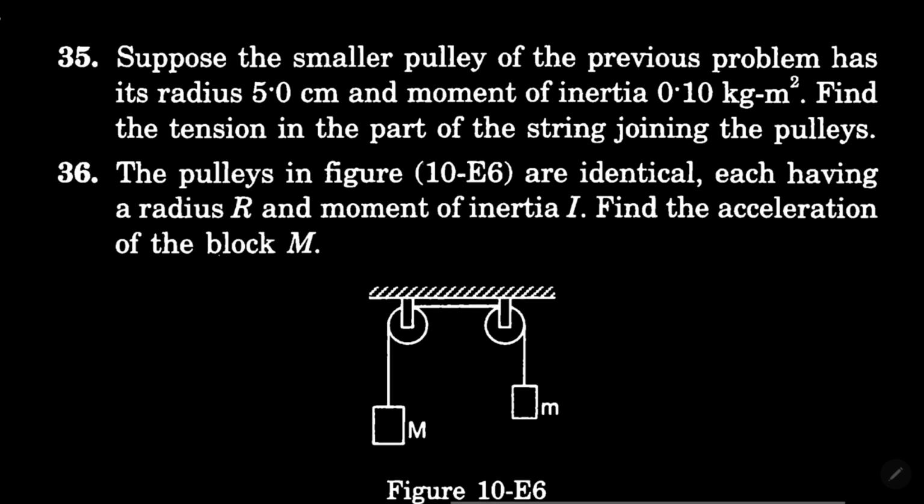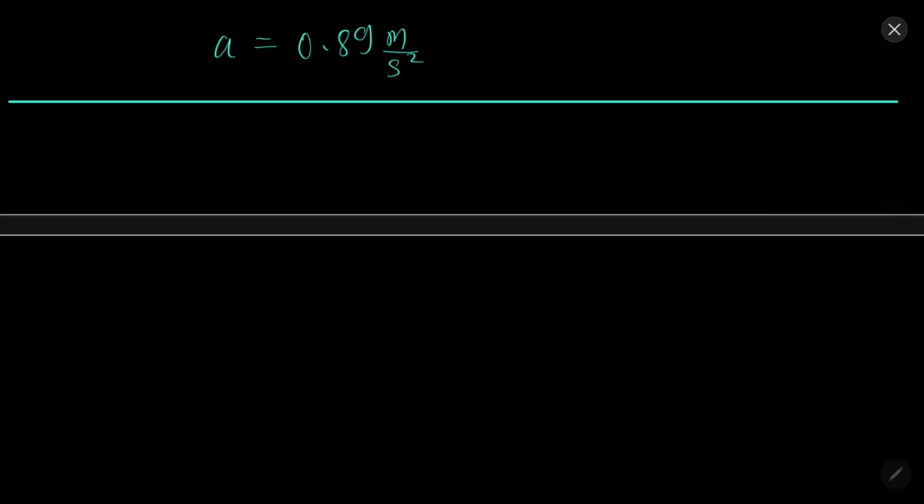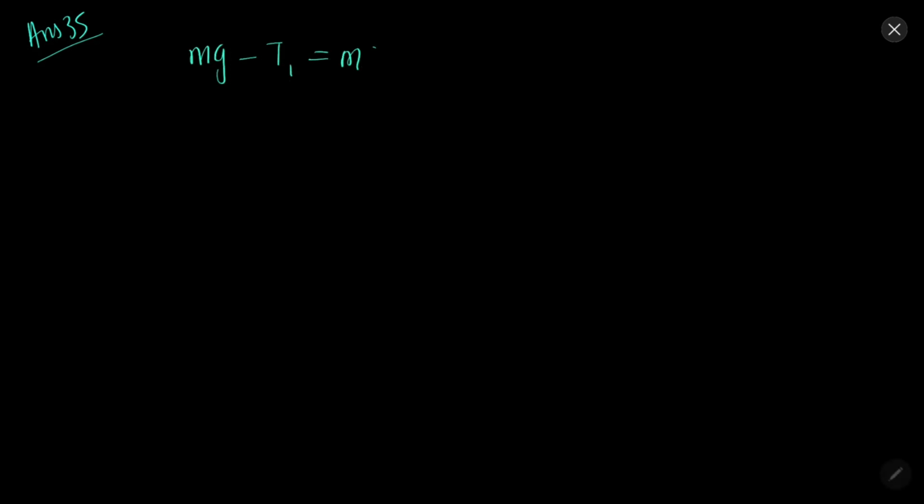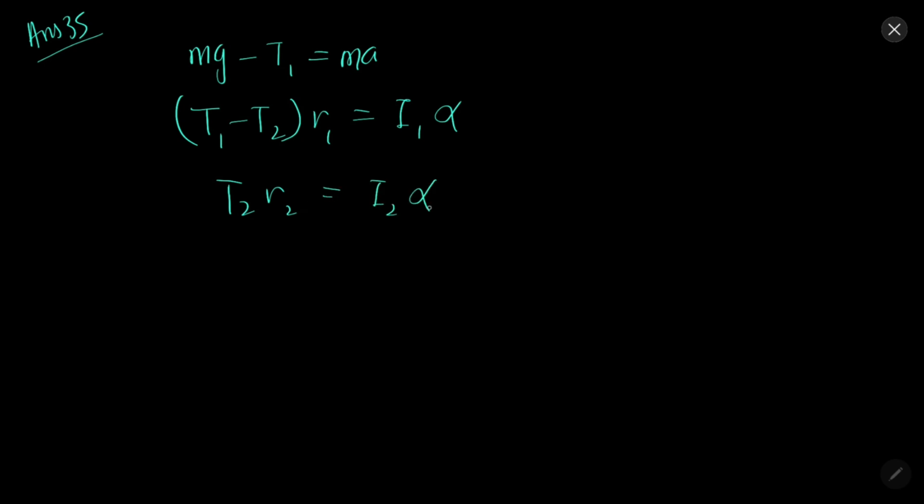In question 35, suppose the smaller pulley of the previous question is there. Find the tension in the part of the string joining the pulleys. Solution 35. So here we will have the following equations: mg minus T1 equal to ma, (T1 minus T2) into R1 equal to I1 alpha, T2 R2 equal to I2 alpha.